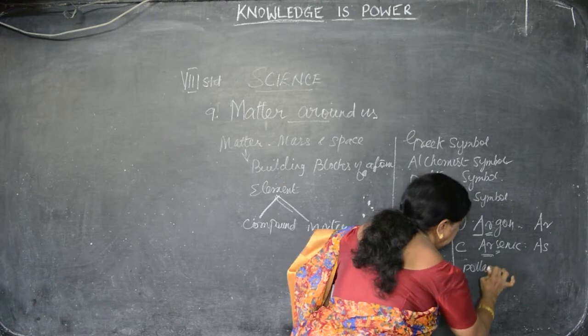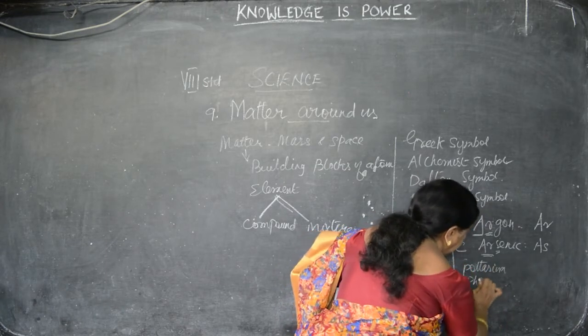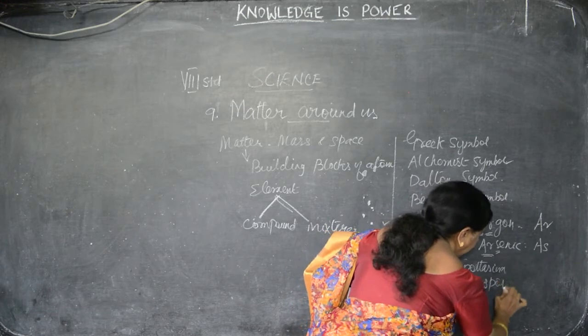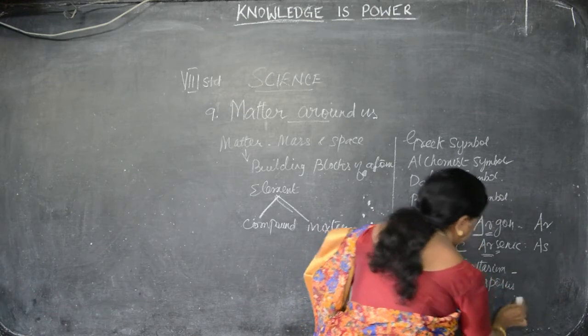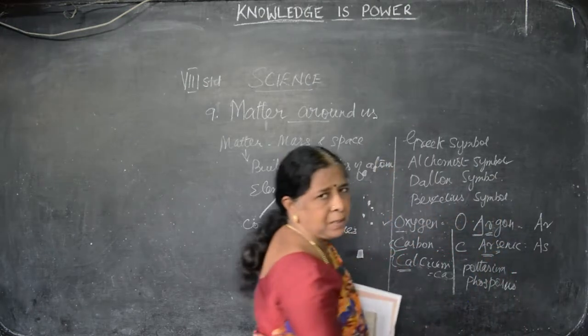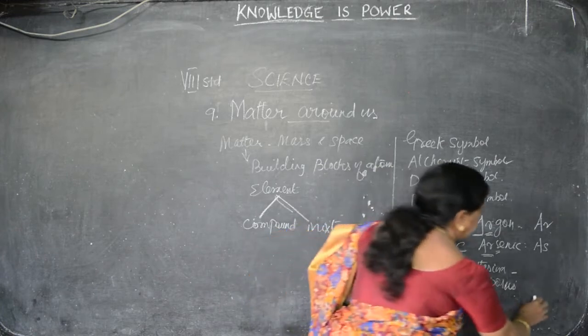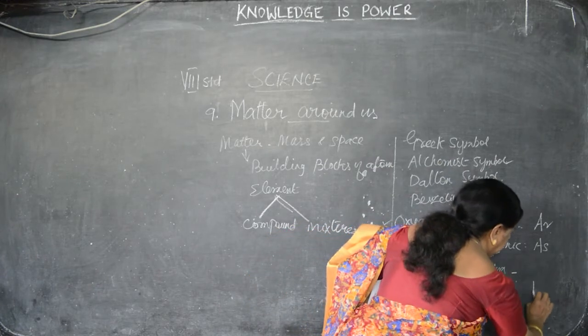Potassium, then phosphorus. Potassium and phosphorus both begin with P. Already many elements are there with this P only. So, phosphorus we are writing as the first letter symbol P.